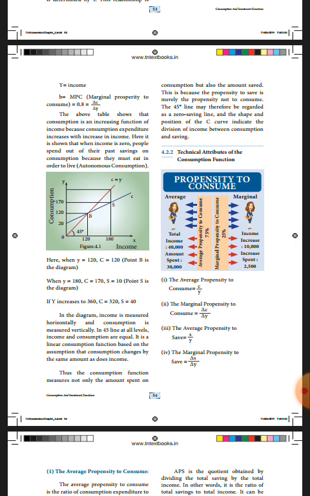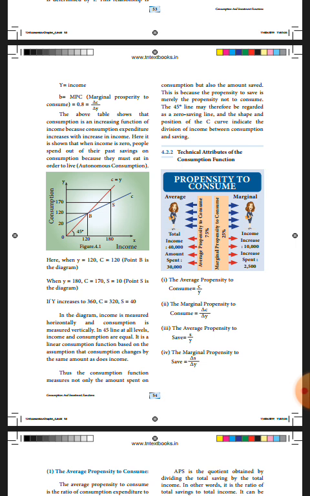When income is 180, consumption is 170, so savings 180 minus 170 is equal to 10. If income increases to 360, C is equal to 320. So 360 minus 320, 40, that is savings.